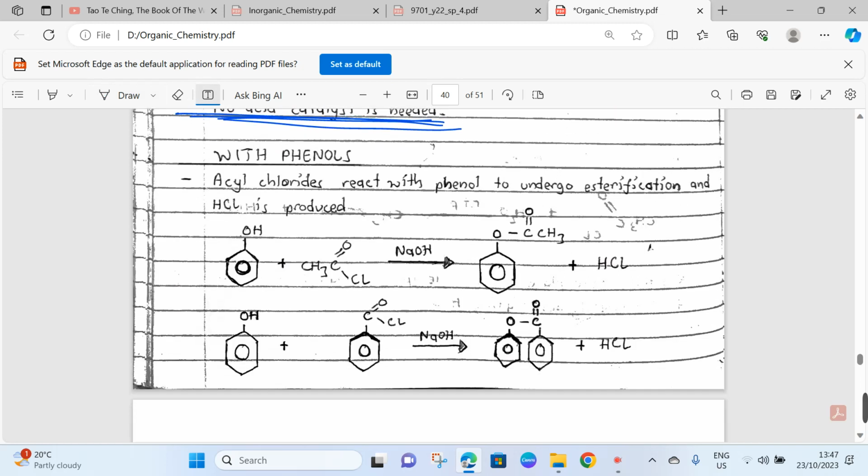Now with phenols, acyl chlorides react with phenols to undergo an esterification reaction, and HCl is produced. So we have our acyl chloride here reacting with phenol to produce our ester and HCl.